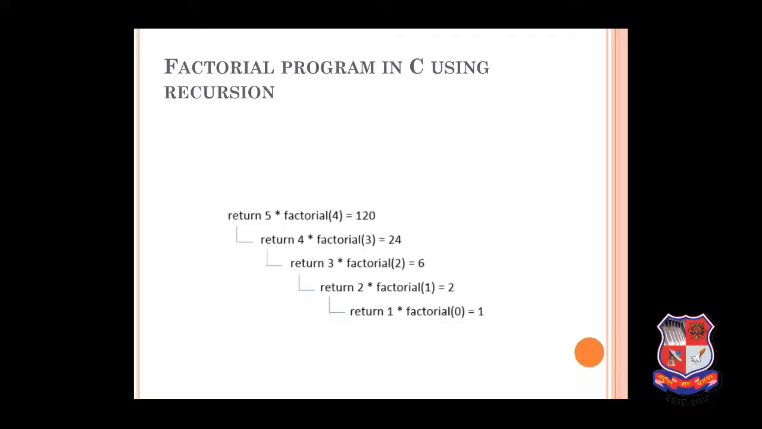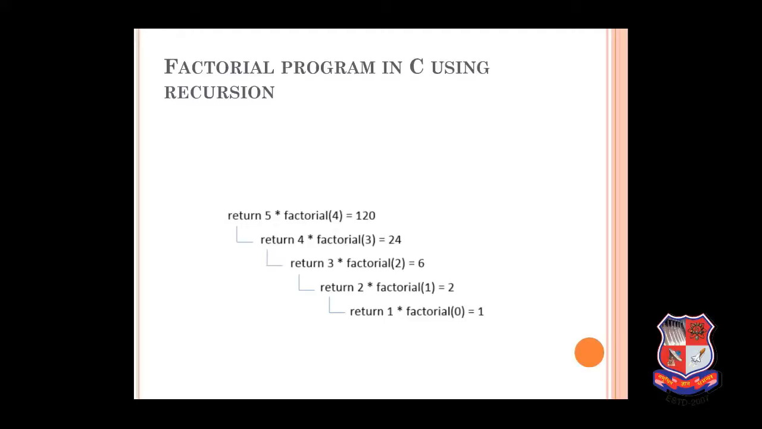Now the next most important program is the factorial program in C using recursion. What a factorial is, we know that if I want the factorial of 5, it is simply 5 into 4 into 3 into 2 into 1. It means it will keep multiplying the numbers until it reaches 1. If I want the factorial of 7, it will be 7 into 6 into 5 into 4 into 3 into 2 into 1.